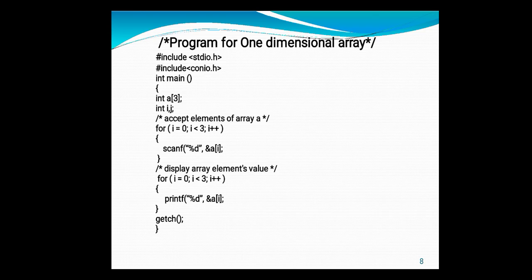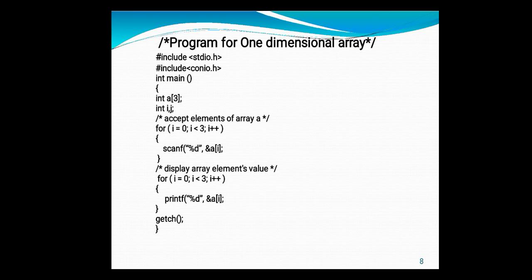Now here I am initializing a[3]. I am using a single dimensional array a of 3. So I am creating an array of 3 elements, int a[3]. That means I am creating an array whose name is a, which contains 3 elements, by default with index 0, 1, 2. Understood? Here I am creating an array of integer data type which contains 3 elements.